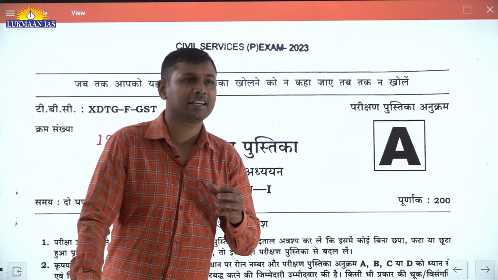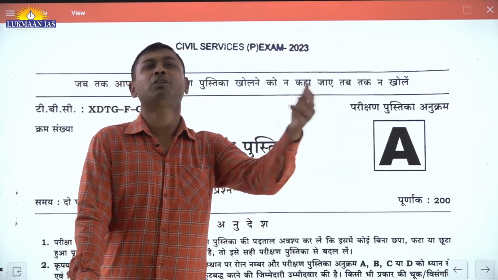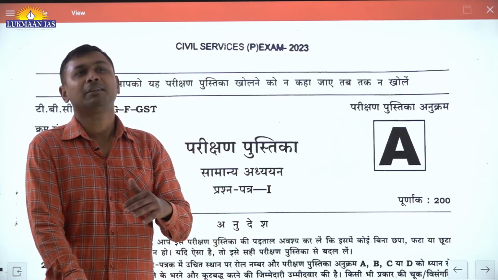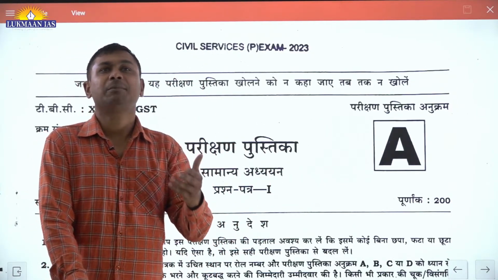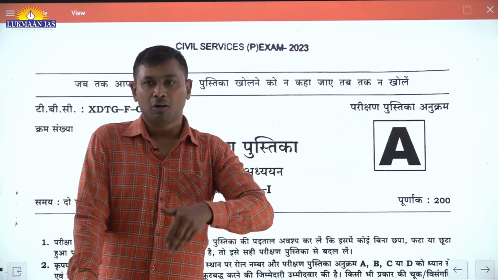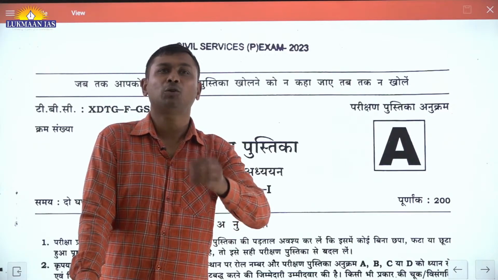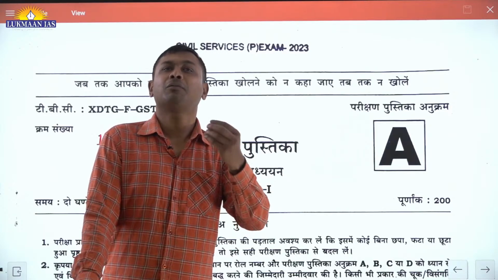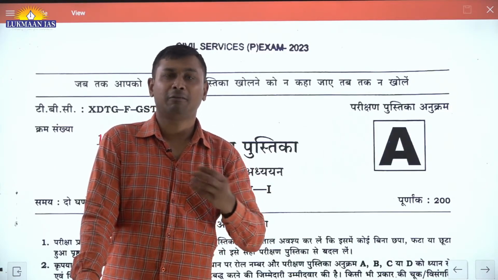Rather, we cannot say it is a new experiment. The trailer was given in the previous year's paper, and this time it came in a full-fledged manner. And maybe in the upcoming paper you will find that no option is left where this kind of framing, statement 1 or statement 2 based framing, will not be there.